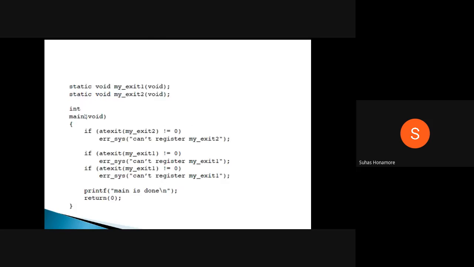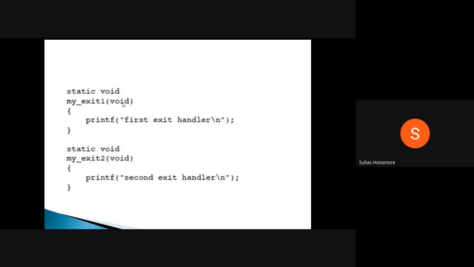Now whenever we start executing this program, what is the first statement it has to execute? It will start with main. Now it will go to atexit, and this will be called. Inside that we wrote a function name, my_exit2, the second exit handler, and its address will be registered.